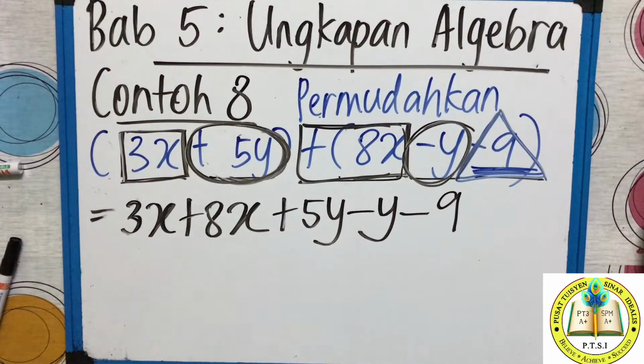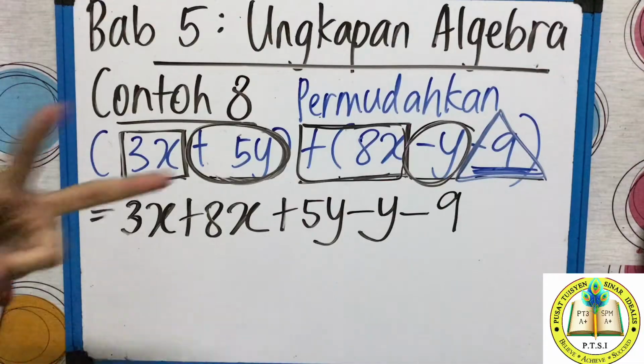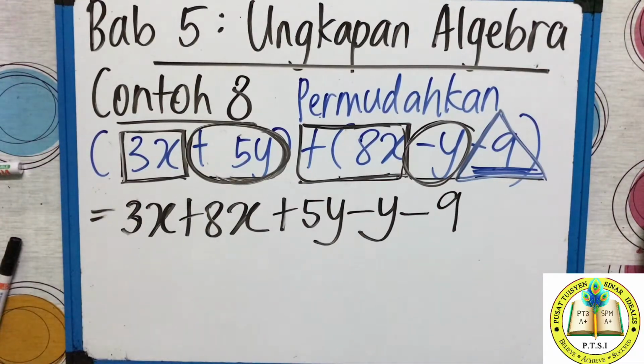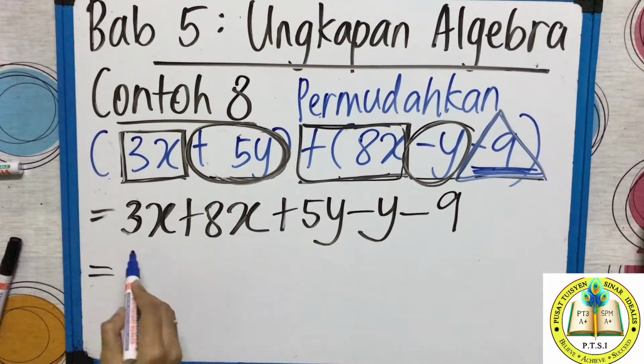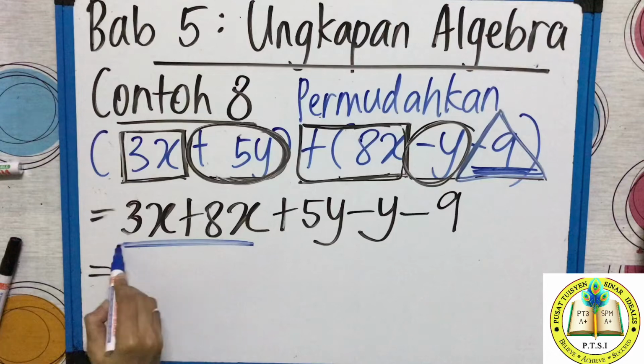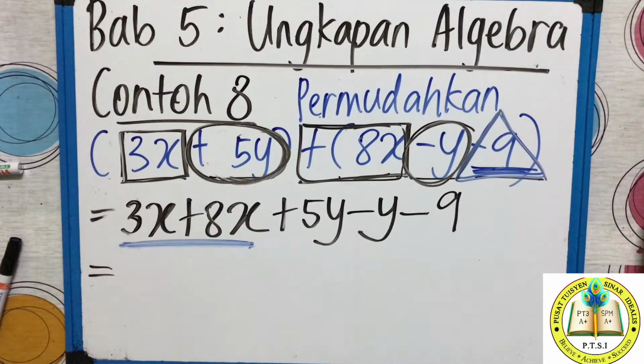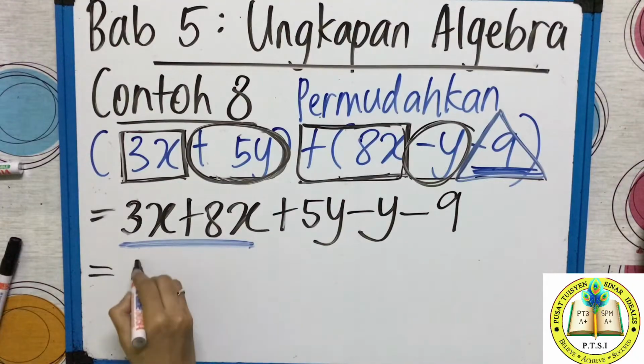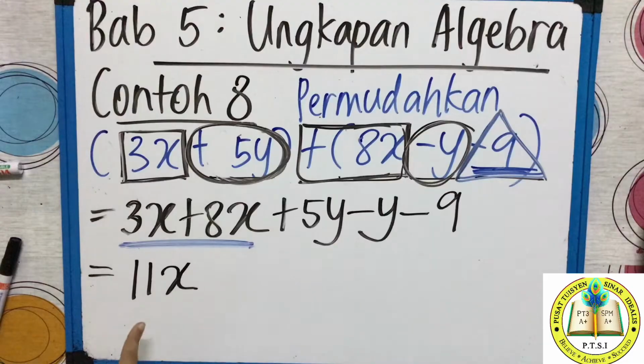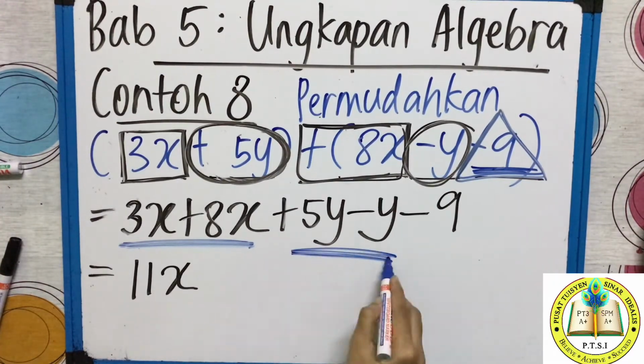So what is the first rules class? Shape. Second rules, arrange. Now third rules, you solve it. If you can solve, you solve it. Okay, how to solve it? Lihat 3x campur 8x. You can solve. What do you get? 3 plus 8, what do you get? 11. So 11x. Done.